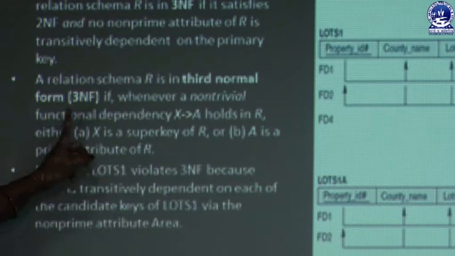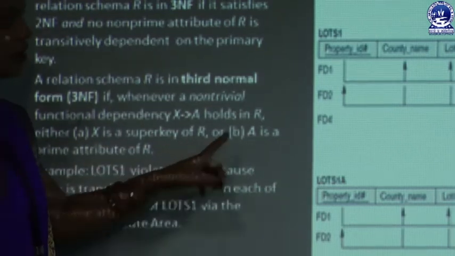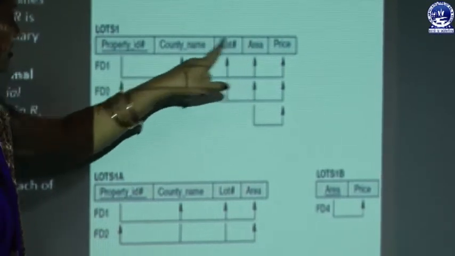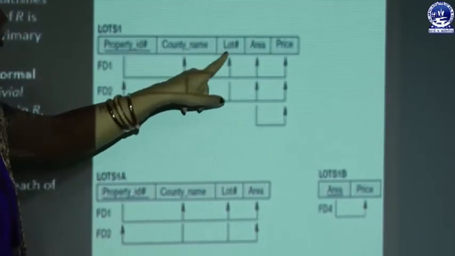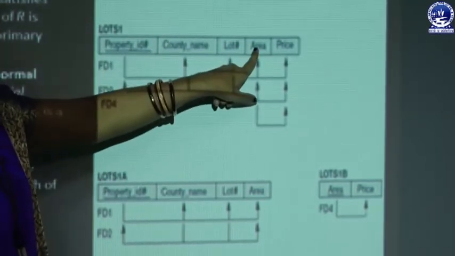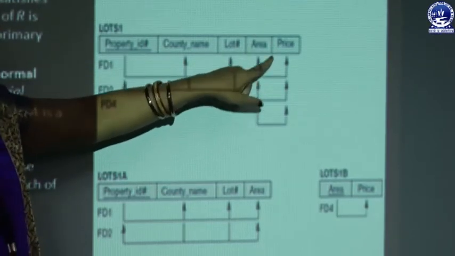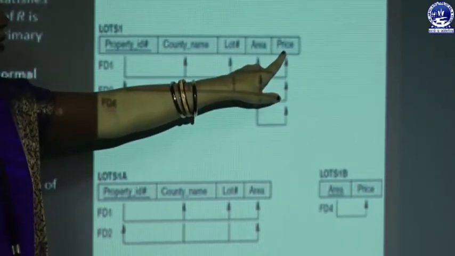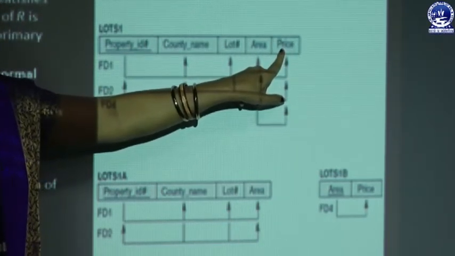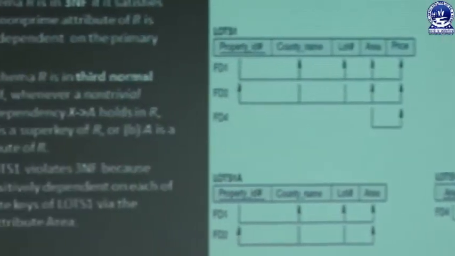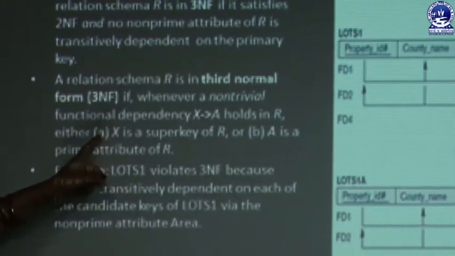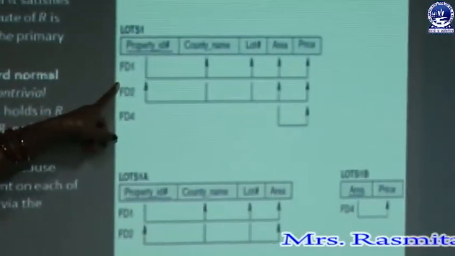So first we have to check whether area is a super key of lots or not. If area were a super key of lots, then it would determine the value of country name, lots or property ID? No, that is why area is not a super key. So the first condition is not satisfied, and the second is whether price is a prime attribute or not. Price is not a prime attribute because it cannot participate in the formation of any key. So both conditions are not satisfied in the non-trivial dependency between area and price. So this relation schema is not in third NF.